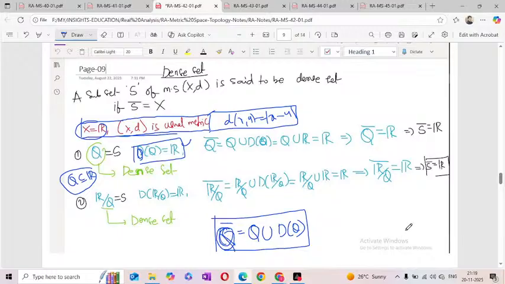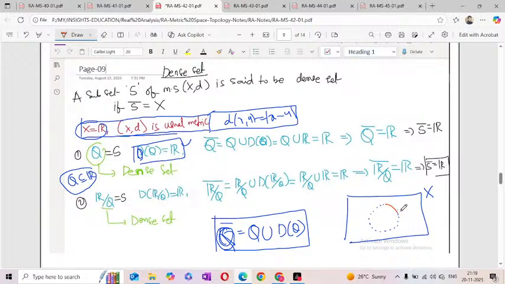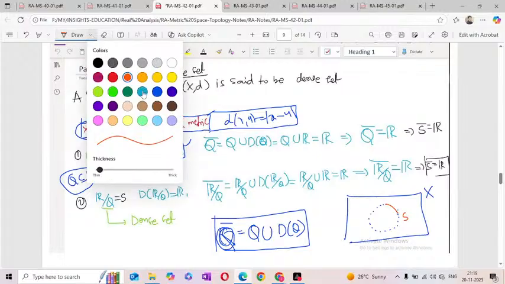By taking a Venn diagram, assume X is the metric space and this is some set S, and the derived set of S. We call these all the limit points.